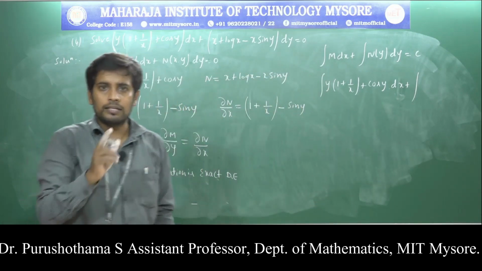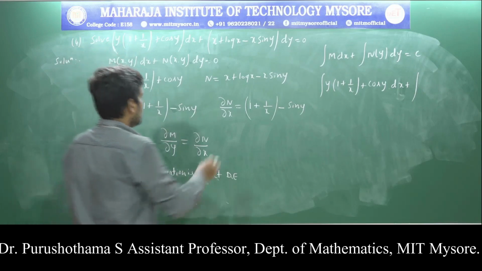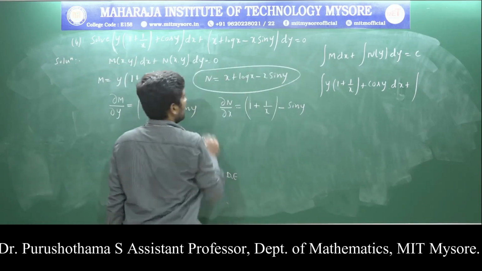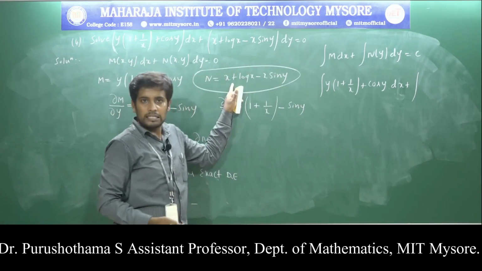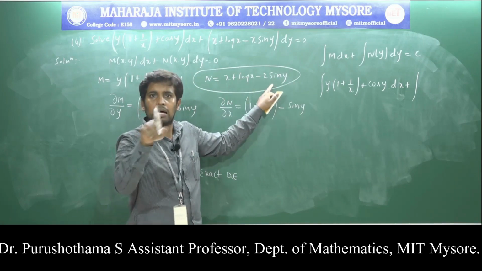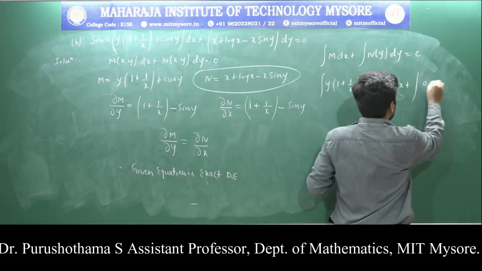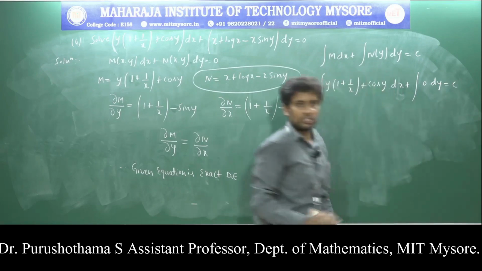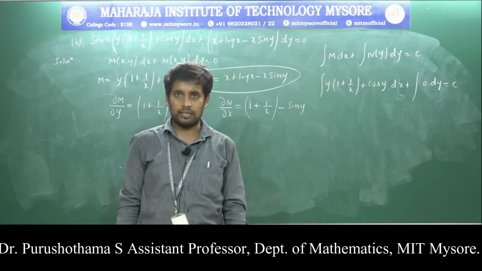N of y stands for the term in n without x. Here each term contains x, therefore n of y is 0, equal to c. C is an integral constant.